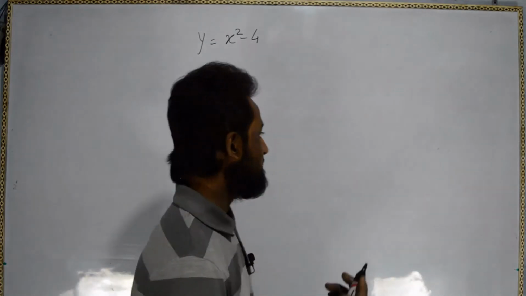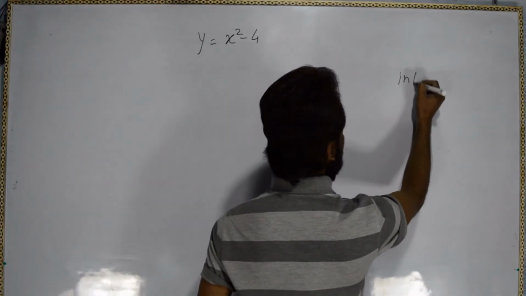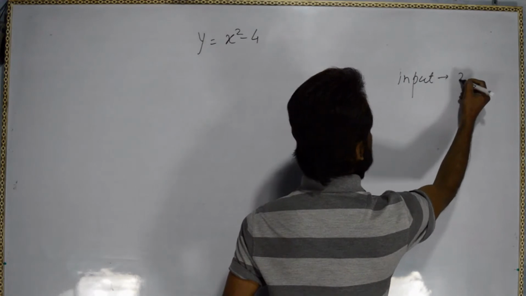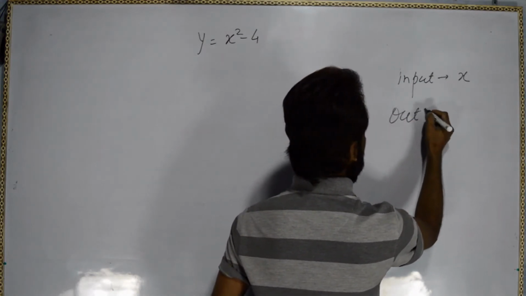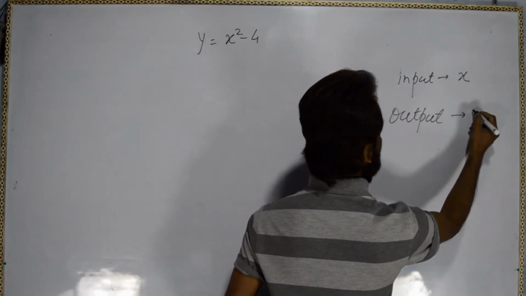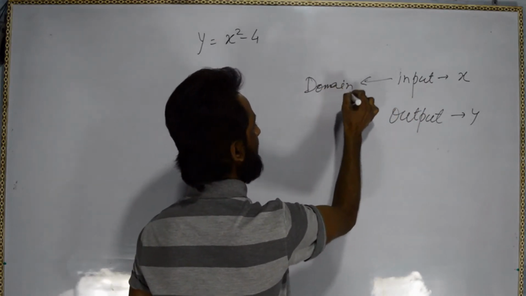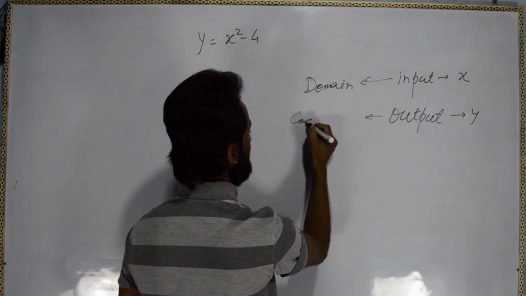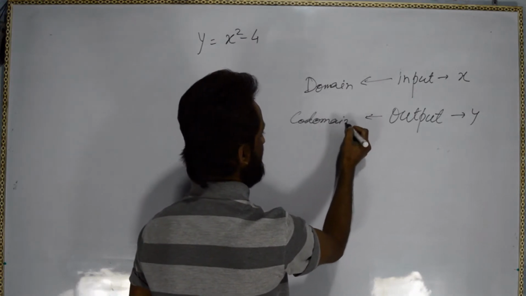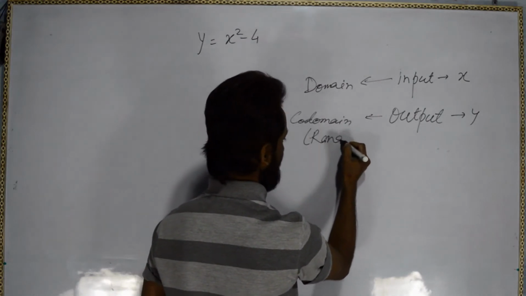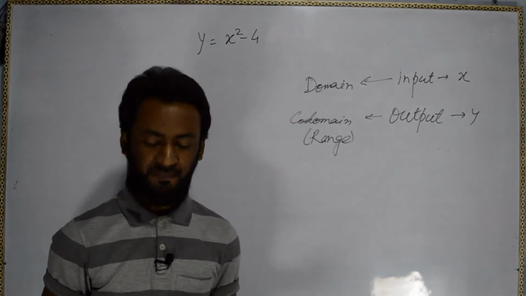Again, input values will be x, output values will be y. So it will give us the domain, and it will give us the codomain or range accordingly. Okay, so let us check.